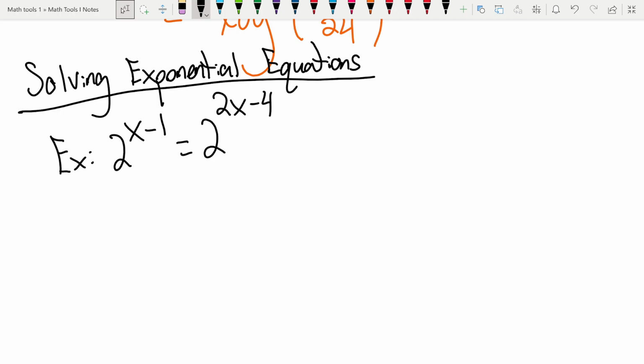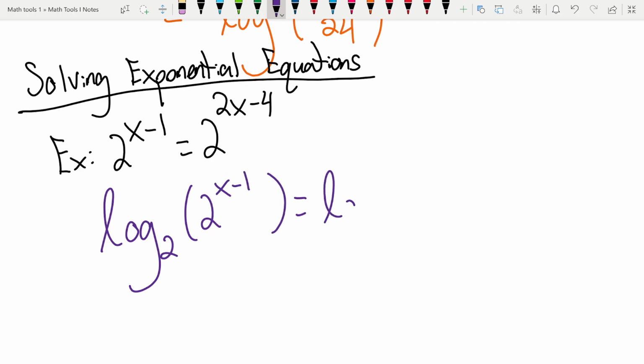As we've seen, anytime we come across an equation, we can do basically whatever we want to both sides of an equation, as long as we do it to both sides, right? That will still preserve that equality. So what could we do to both sides of this equation in order to simplify this? Well, what happens here if we take the log base 2 of both sides? Let's say we have log base 2 of 2 to the x minus 1 equals log base 2 of 2 to the 2x minus 4.